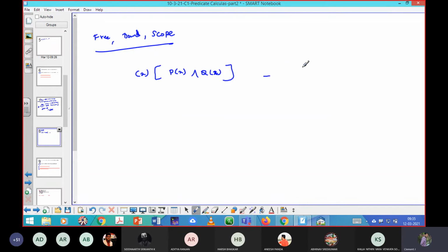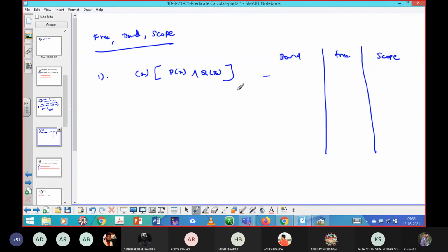Can you guess what the bound variable is in the given function? P of x, Q of x. No, a bound variable means the one which is involved as the quantifier. That is x.